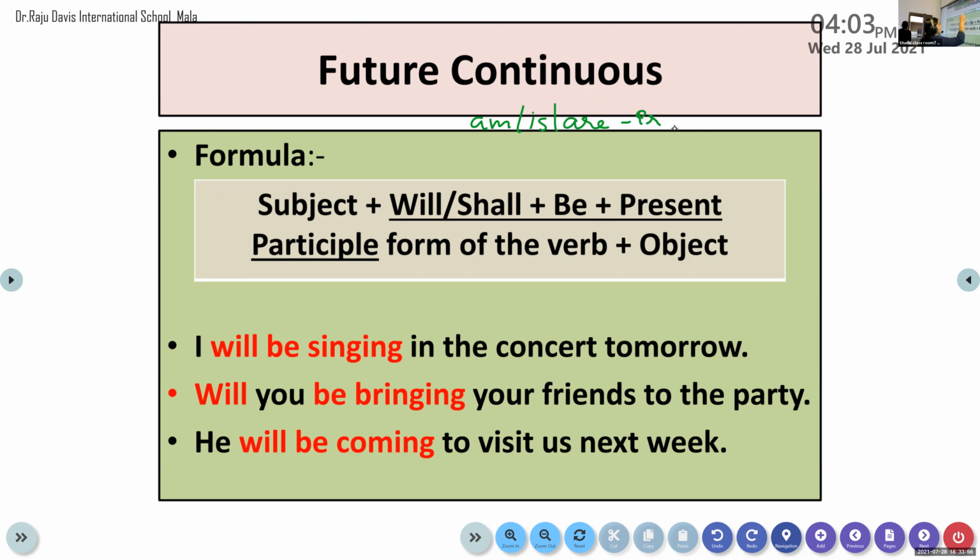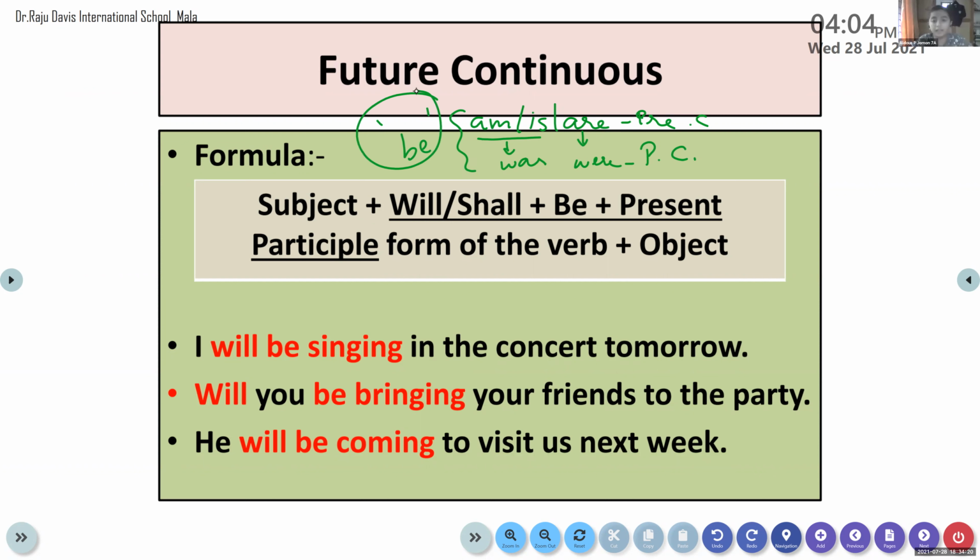And instead of am, is, we are using was. Instead of are, we are using were in past tense, correct? Past continuous, isn't it? So, as you all know, these are the forms derived from the verb be. So, be is the base form of am, is, are, was, were.